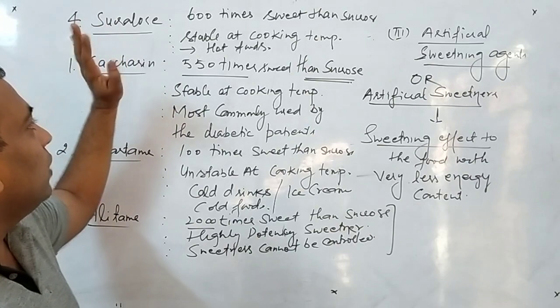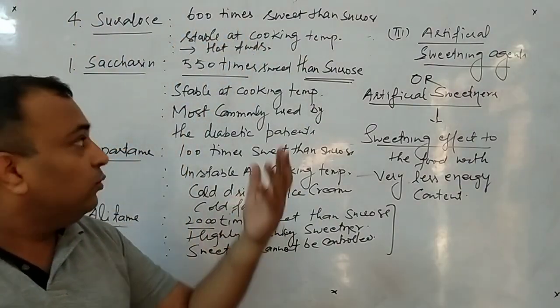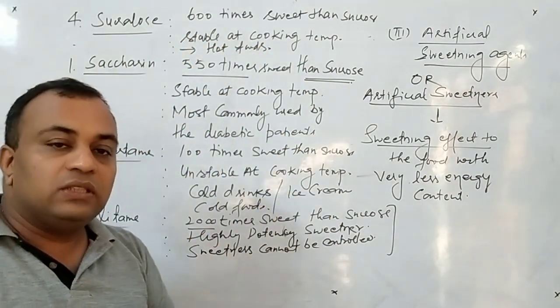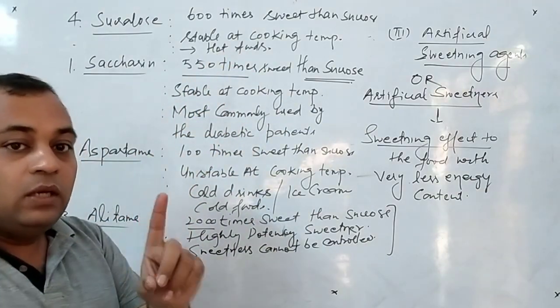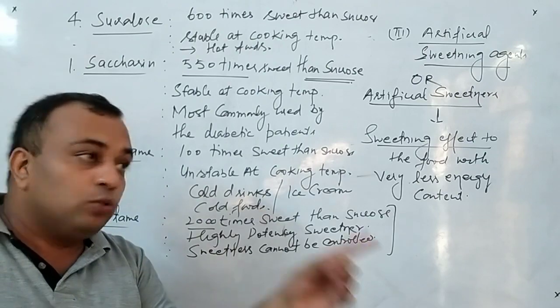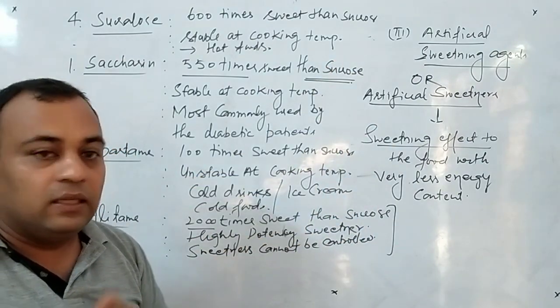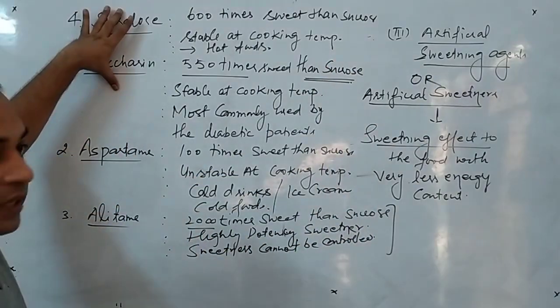And the last one is sucralose. This is 600 times sweet, and you can say this is stable at cooking temperature. So this can also be used for making hot food. For hot foods, remember, if you have to prepare hot food and want to use an artificial sweetening agent, then we have two options: sucralose and saccharin.